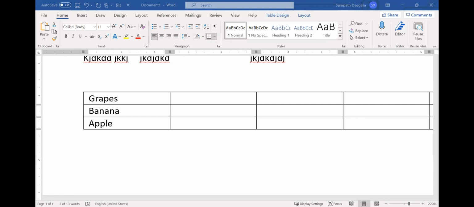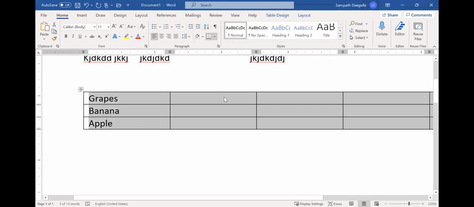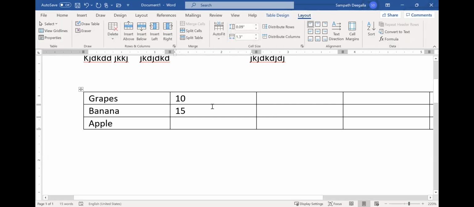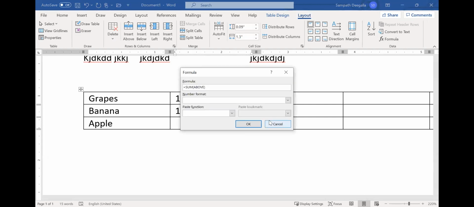Right? So let's say we have some numbers, let's say 10 and 50, right? So if you want to do something to the table cells, you can go to, I hope it's in, Layout and under Formula, right?